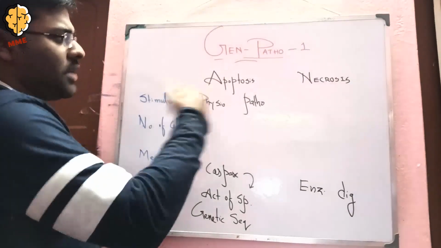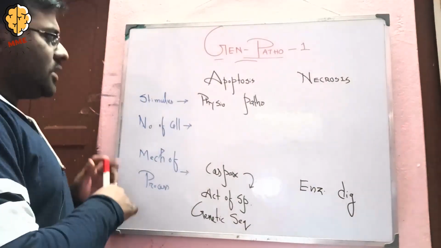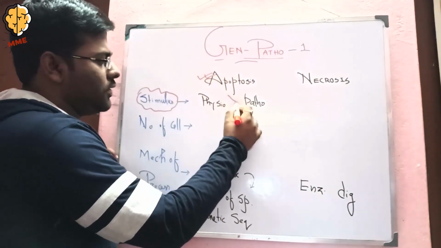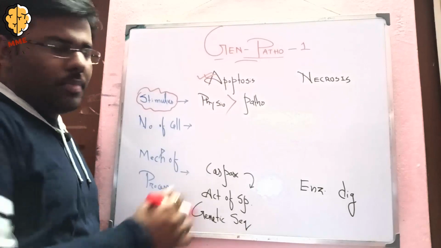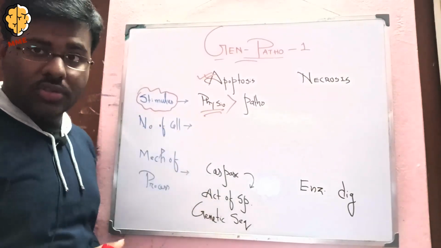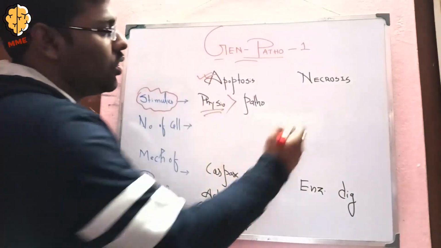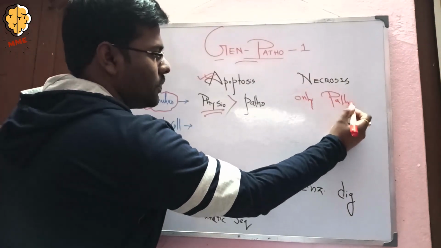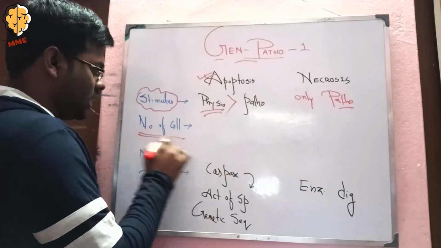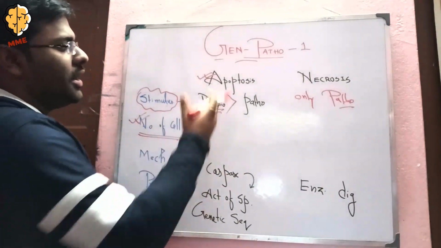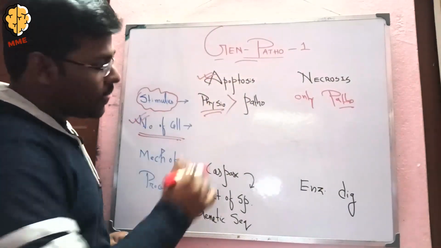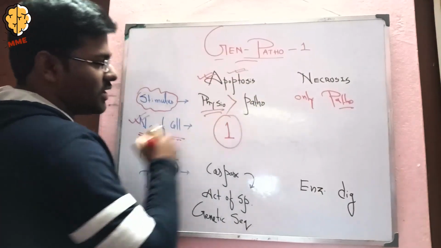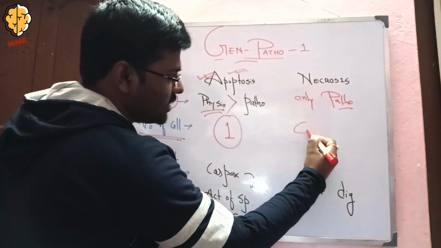Like necrosis versus apoptosis, firstly I focus on the stimulus. Mainly in case of apoptosis, there are physiological and pathological both, but mainly physiological are more than pathological. But in case of necrosis, only pathological. And in case of number of cells, in apoptosis only one cell or a single cell is affected, but in necrosis a group of cells are affected.